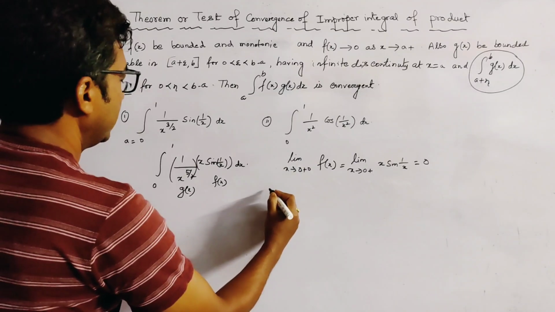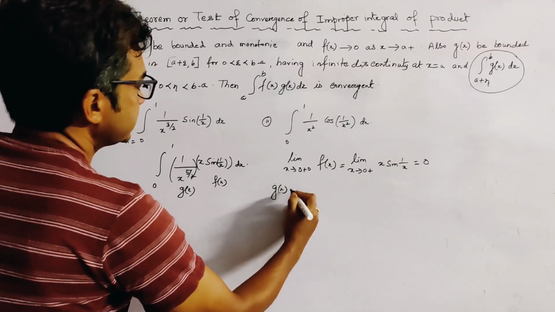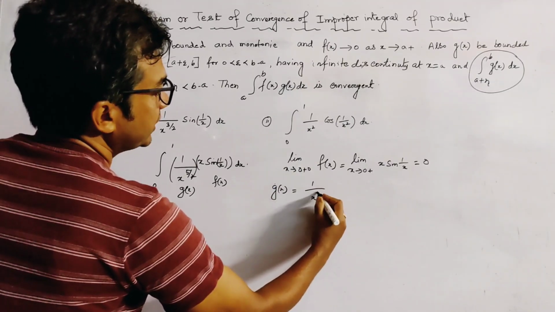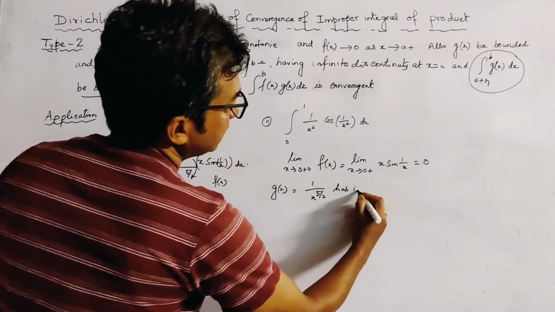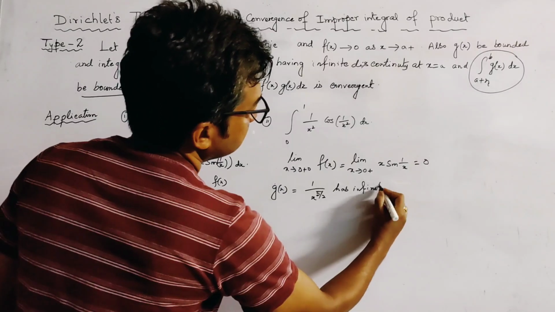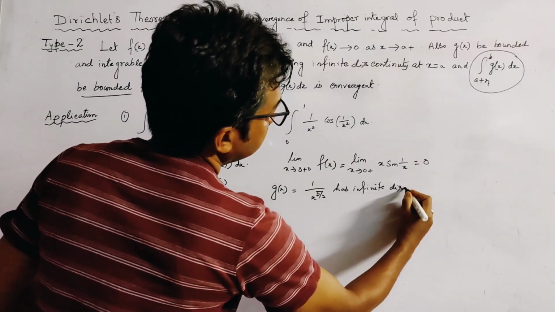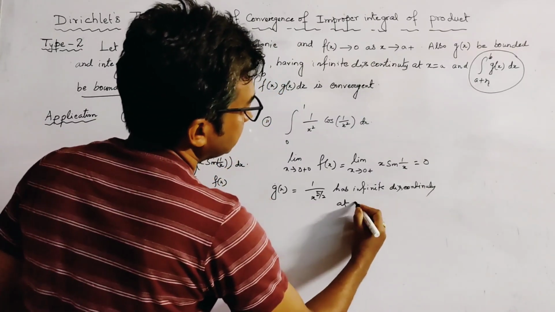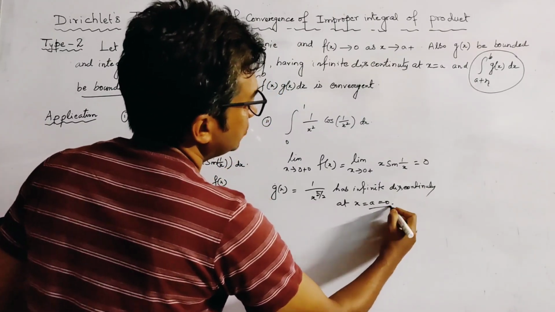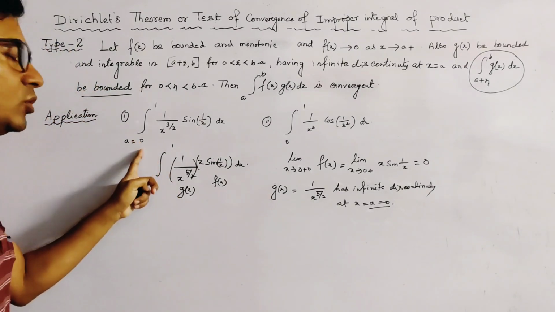And g(x), which is equal to 1 by x to the power 5 by 2, has an infinite discontinuity at x equal to a, which is 0, that is at the lower range.